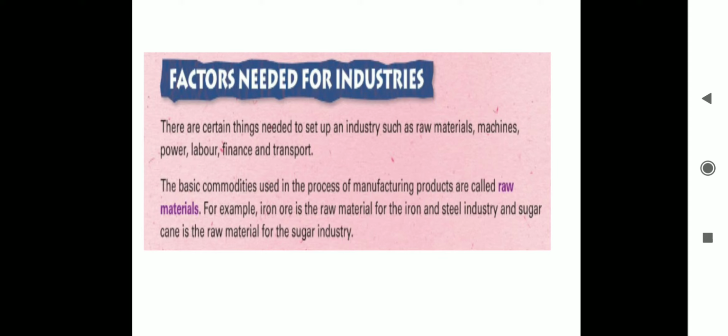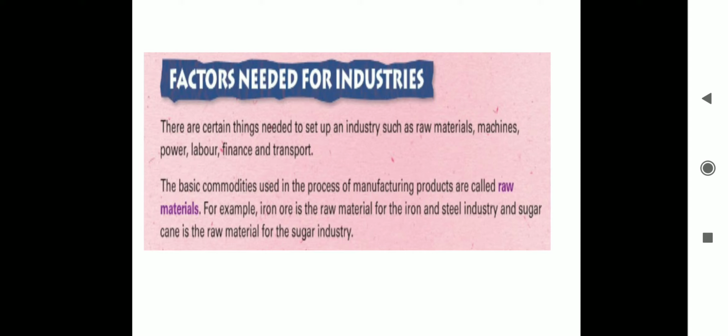Now, sugarcane is the raw material for the sugar industry. Without sugarcane, the sugar industry cannot come into existence. It needs raw material, that is sugarcane. We learnt in the previous chapter that India is one of the largest producers of sugarcane in the world.